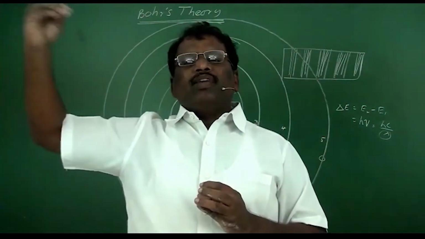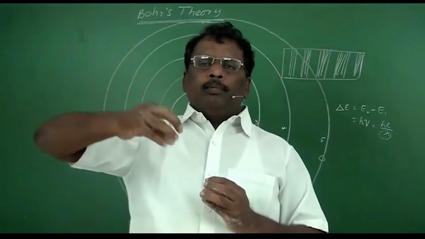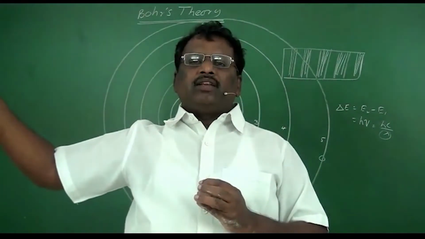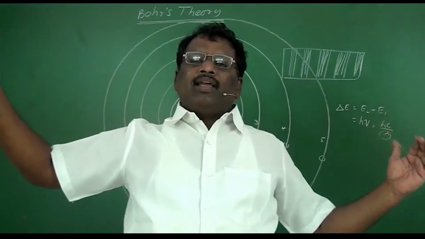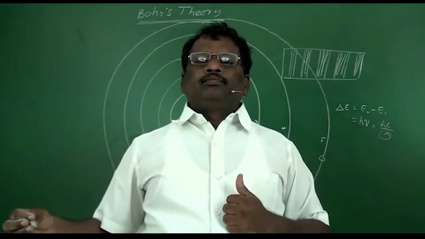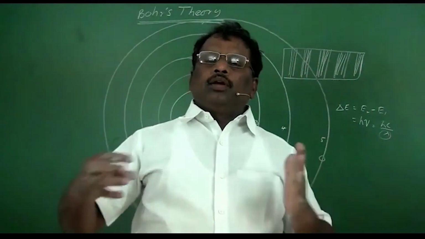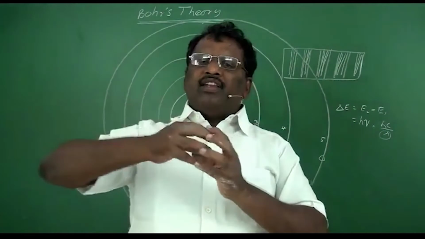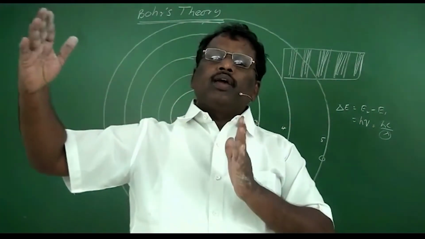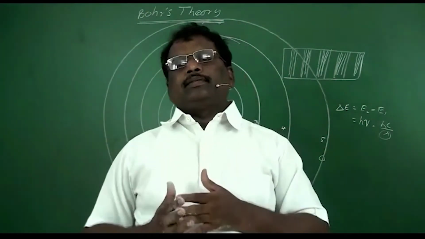This process is called excitation of the electron. Because of this excitation, we find some lines in the absorption spectra. The energy and wavelength of that line depend upon the difference in energy of the two energy levels between which the electron transition takes place.